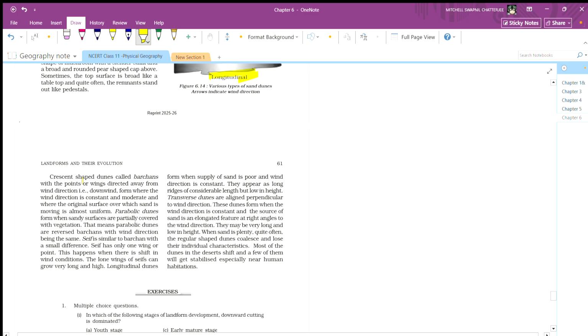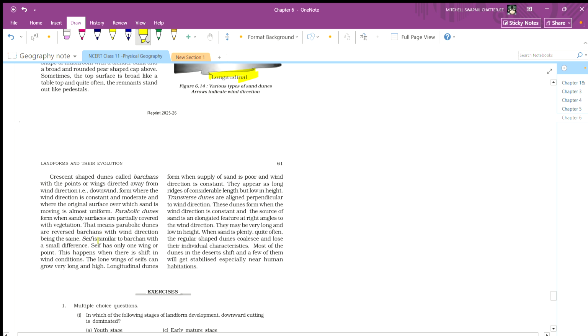with the points of the wings directed downwind, where the wind direction is constant and moderate, and where the original surface over which the sand is moving is almost uniform. Parabolic dunes form when the sandy surface is partially covered with vegetation. That means parabolic dunes are reverse barchans with the wind direction being the same.